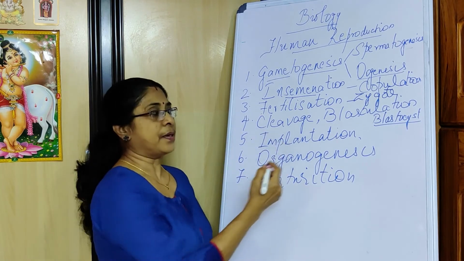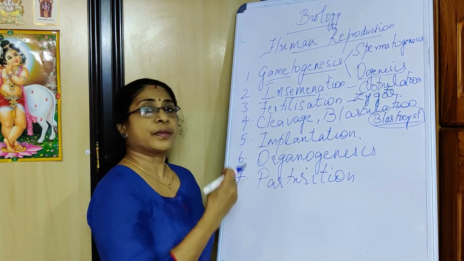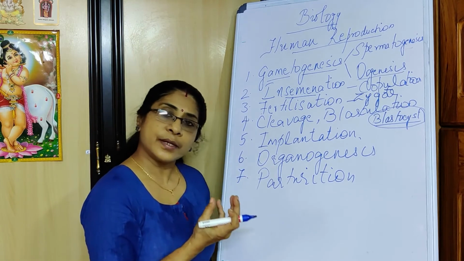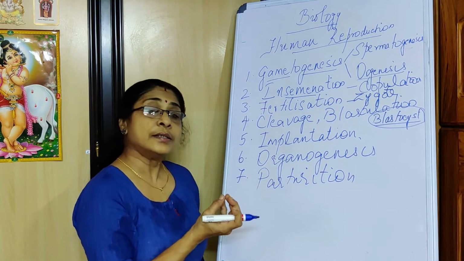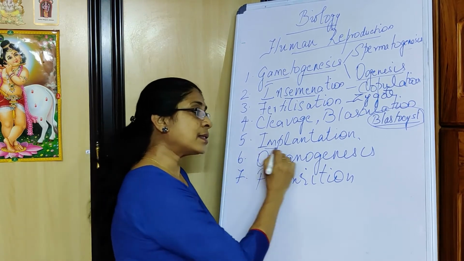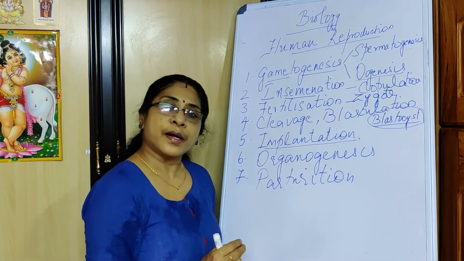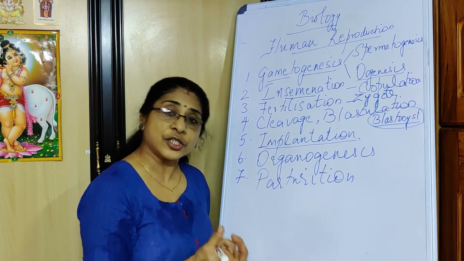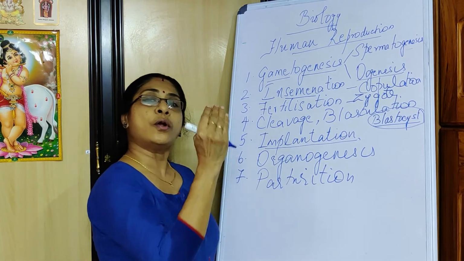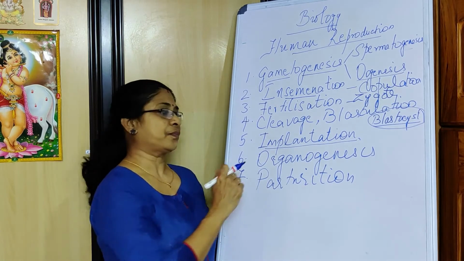Coming to the next step. This blastocyst, which has now developed, reaches the uterine wall of the female reproductive system and it attaches itself to the uterine wall. That very important step is known as implantation. Implantation refers to the attachment of the embryo on the wall of the uterus. That step is known as implantation.